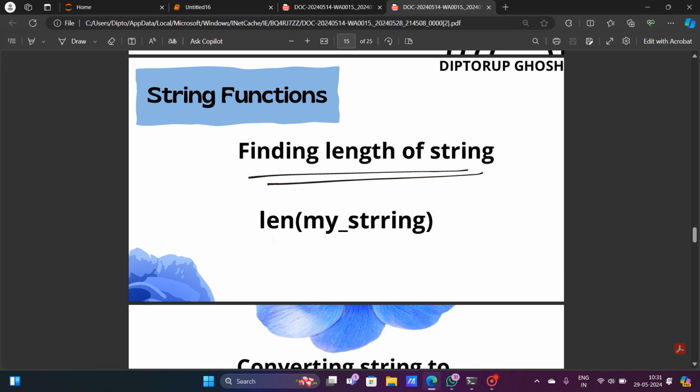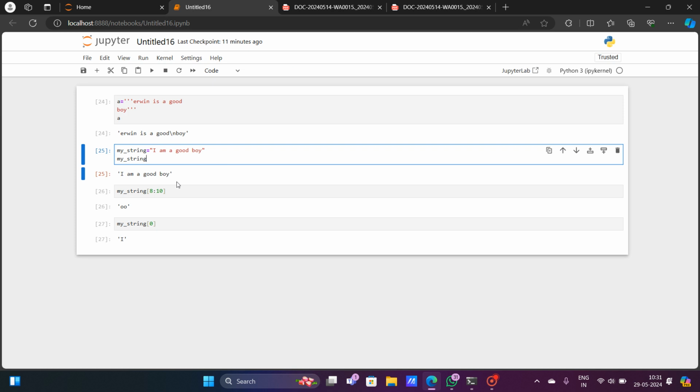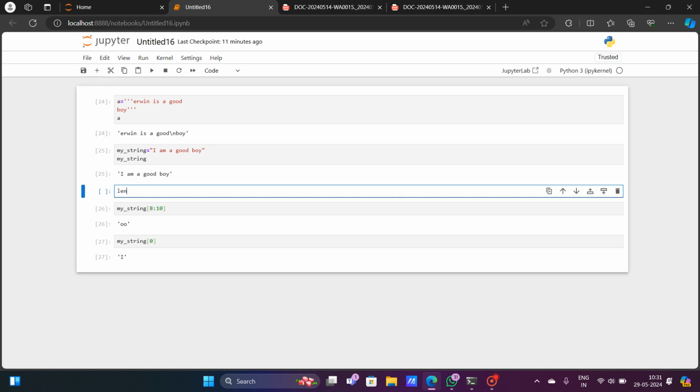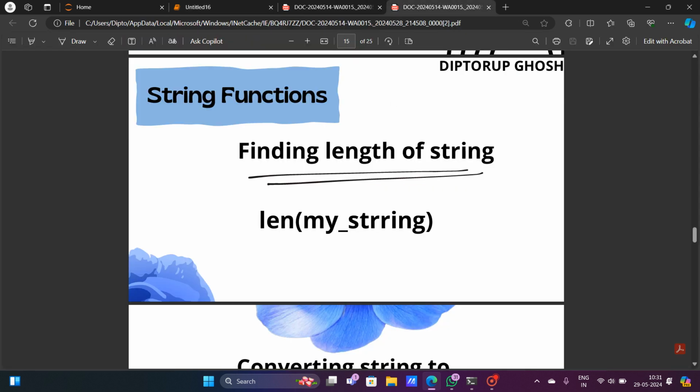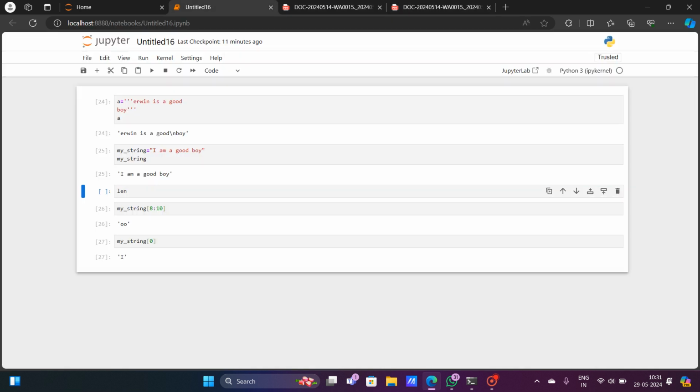If I want to find the length, what is the length of the string that I have assigned, for that we have a function called len. We can use len, and within the single bracket we just give the name of the variable, that is my string. So len within the single bracket, my string, and if I run this,